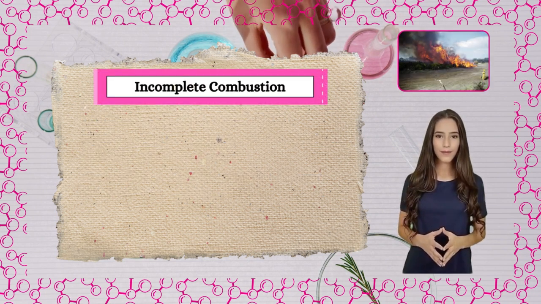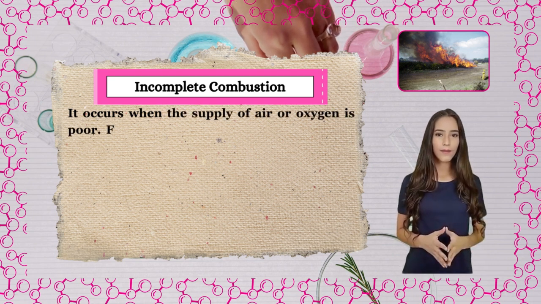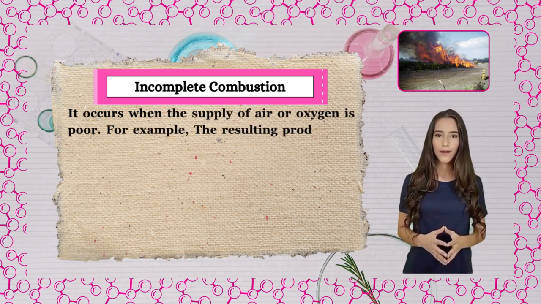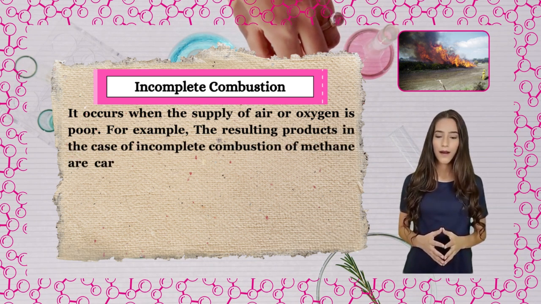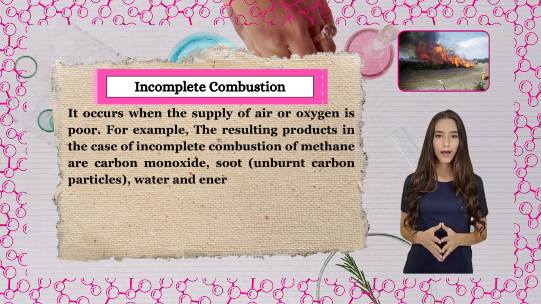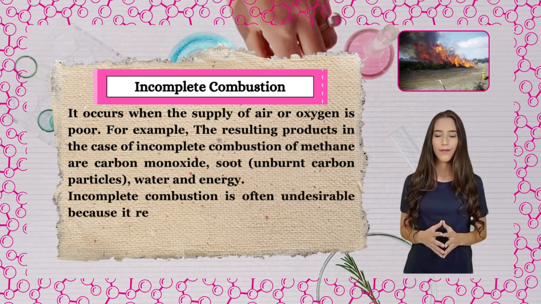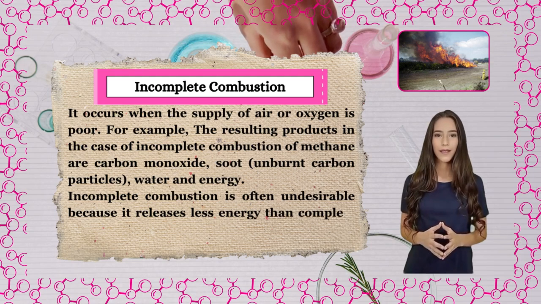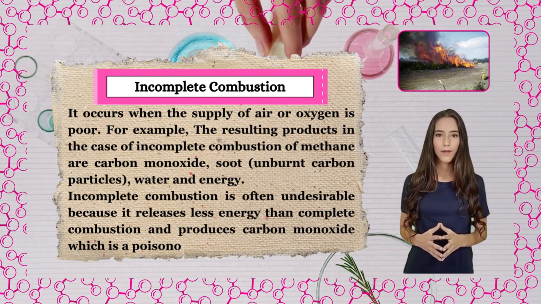Incomplete combustion. It occurs when the supply of air or oxygen is poor. For example, the resulting products in the case of incomplete combustion of methane are carbon monoxide, soot, unburnt carbon particles, water and energy. Incomplete combustion is often undesirable because it releases less energy than complete combustion and produces carbon monoxide, which is a poisonous gas.